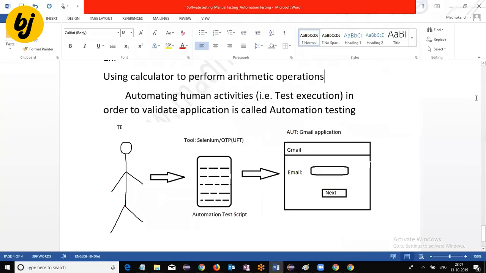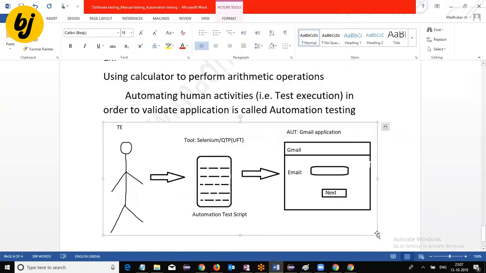Okay, but how can we go for this automation testing? What are the different possibilities?